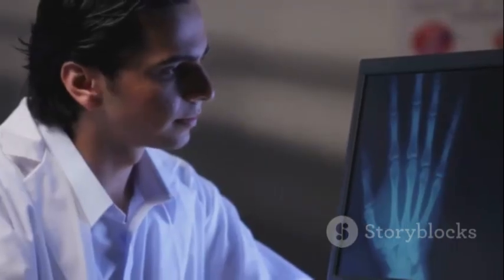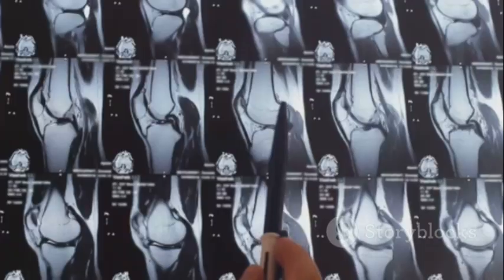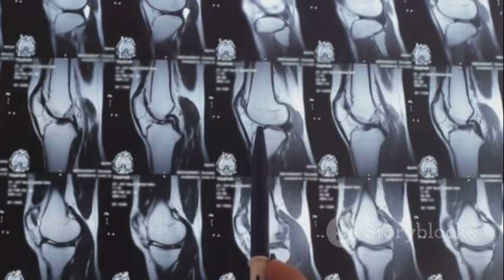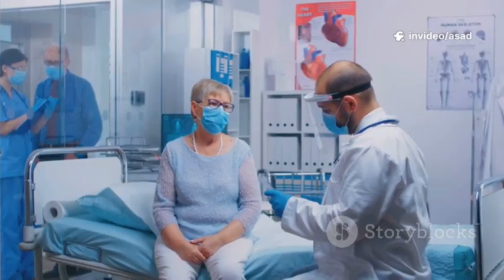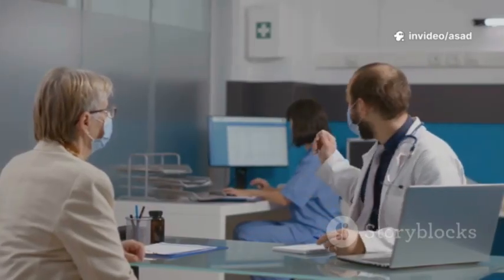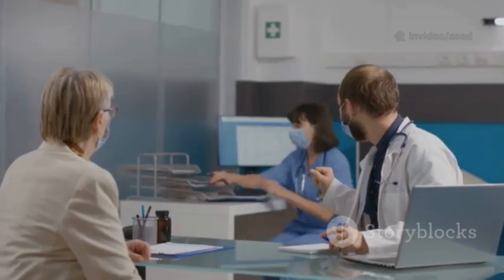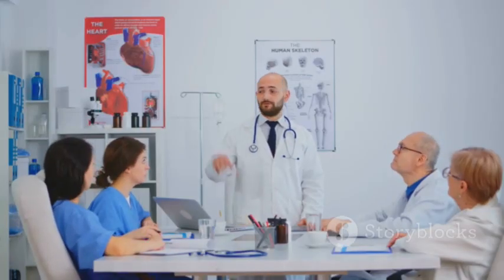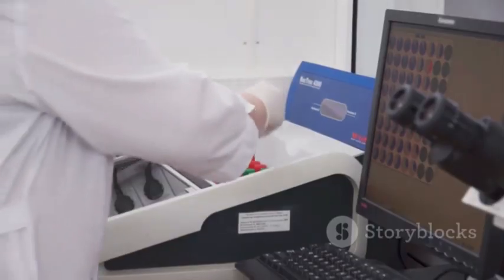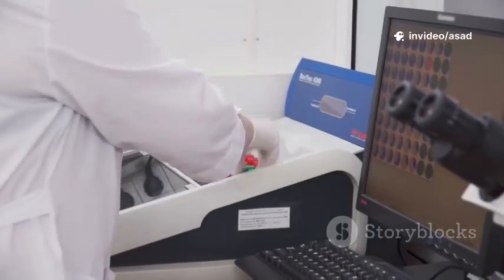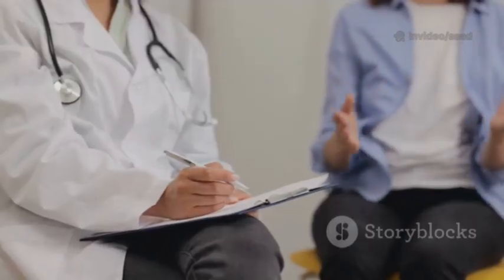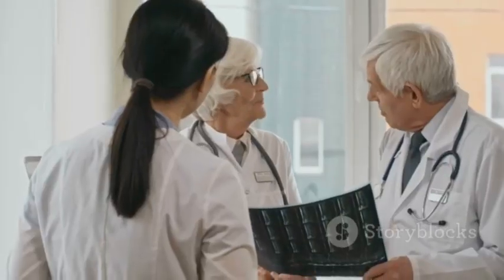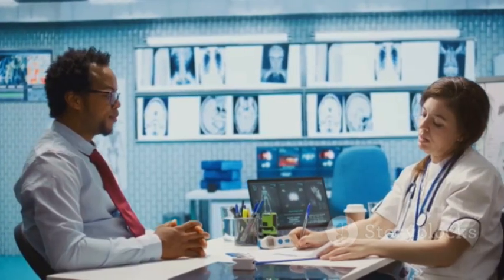Imaging, X-rays, MRI, or ultrasound can reveal joint or tissue damage, sometimes before symptoms appear. Diagnosis relies on combining clinical signs, lab results, and imaging findings. Doctors use established criteria to ensure accuracy and consistency. Early diagnosis is key to preventing long-term damage. It's a team effort between patient and provider. Once diagnosed, the focus shifts to management.